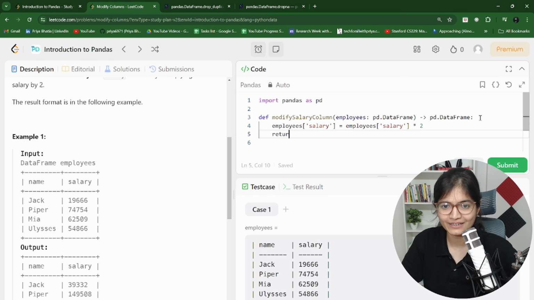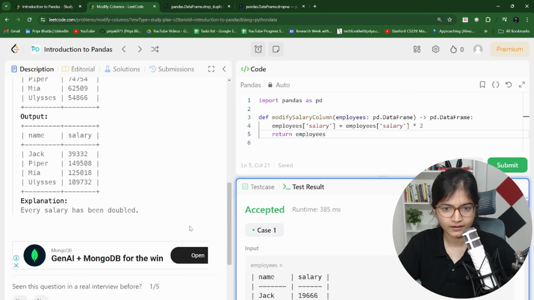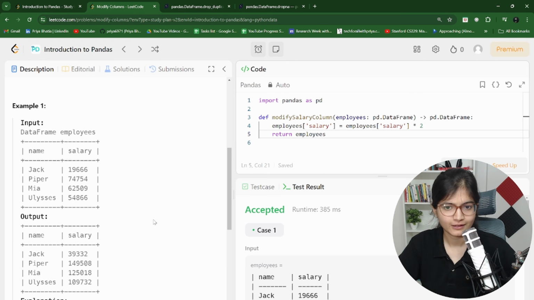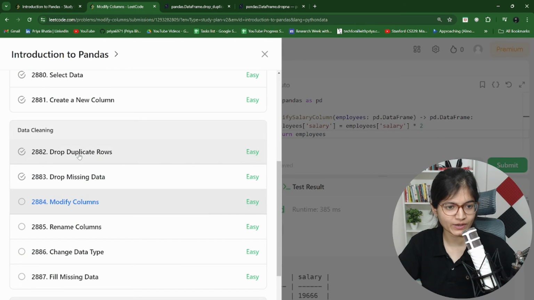Amazing. And then we have to return employees further. Let's see whether this will work fine or not. Okay, let's try to submit this. Amazing, amazing.